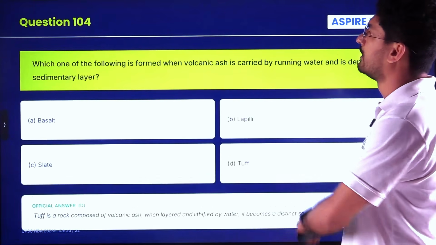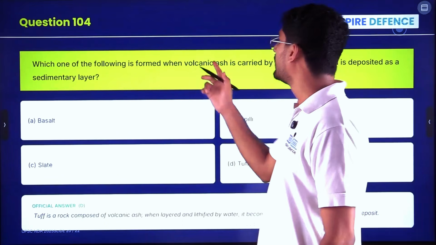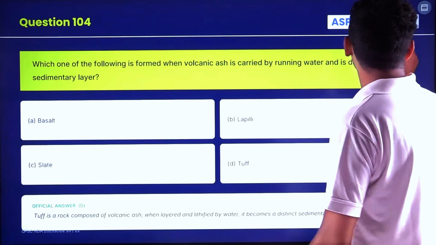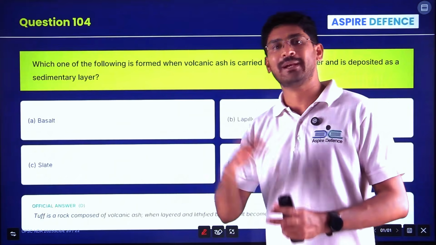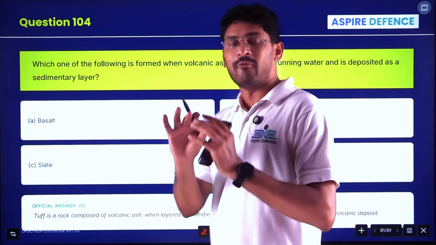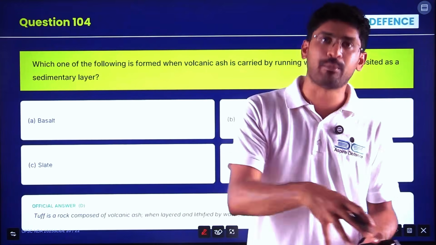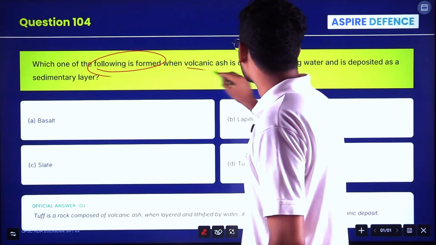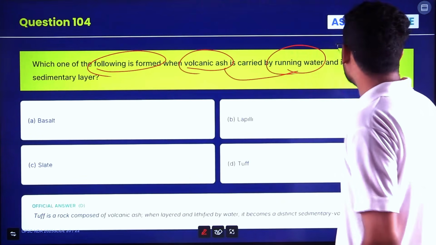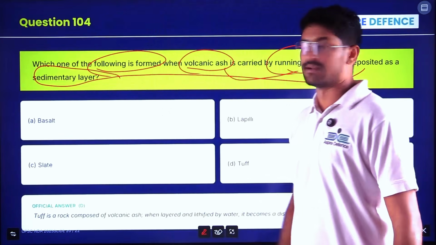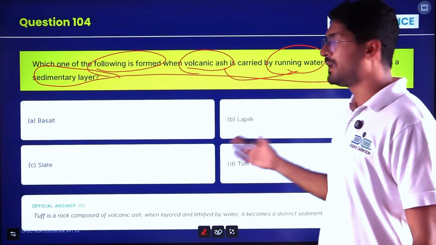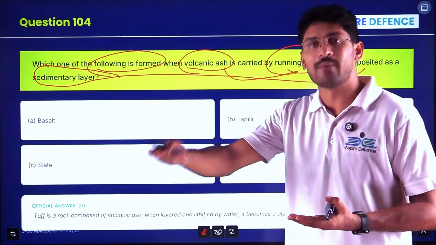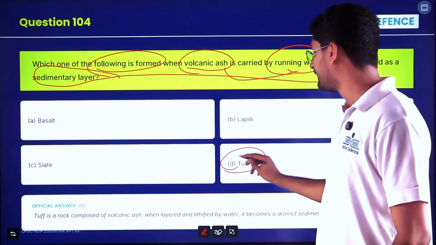Clear? Next, which one of the following is formed when volcanic ash is carried by running water and is deposited as a sediment layer? See, I told you one is a building process, one is a destruction process. When the material is destructed, again it will go and deposit somewhere. Is it basalt? Is it lapilli? Is it flake? Or is it tuff? When volcanic ash is washed by water and it forms a sediment layer, it is called tuff.